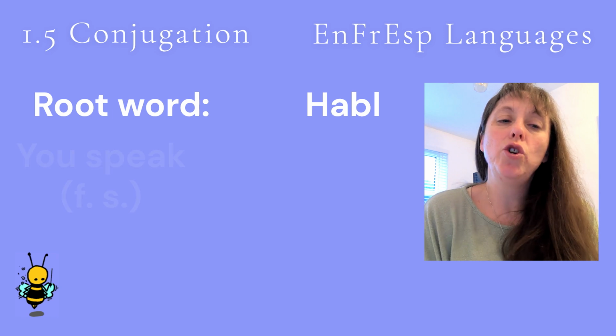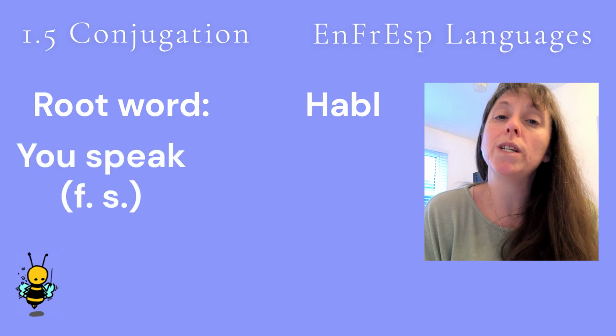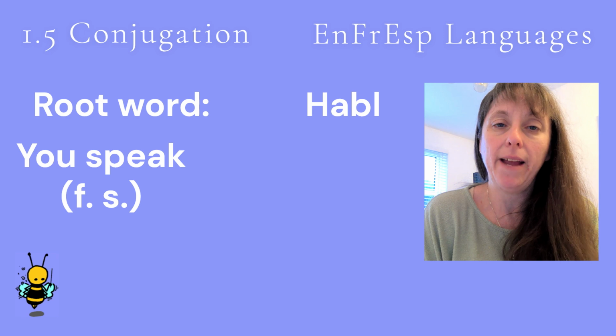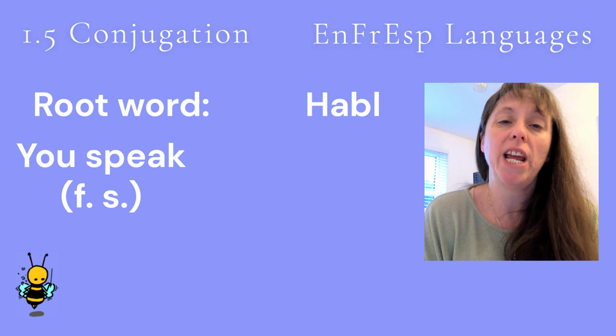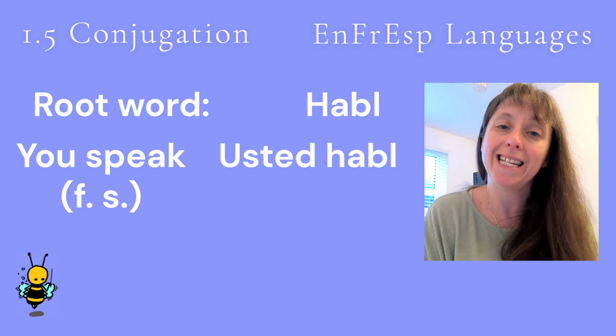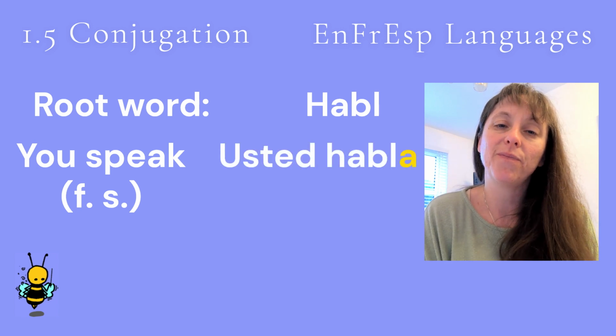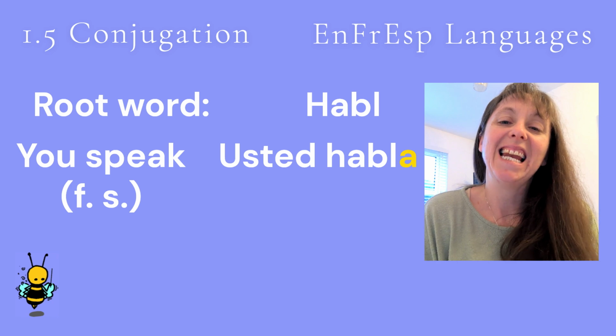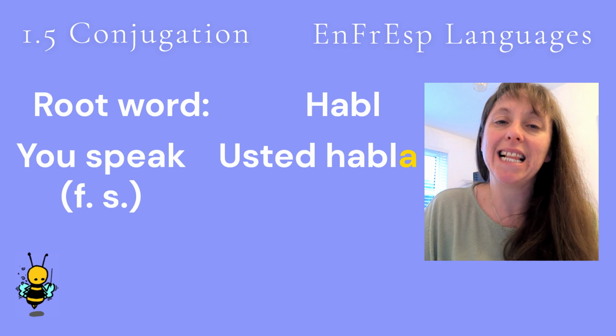To say you speak when referring to a single person formally, the conjugation is the same as it was for he and she. We take the root word and we add an A. Usted habla. Let's hear you speak, formal and single, again. Usted habla.